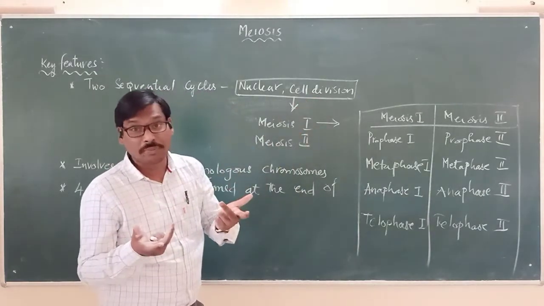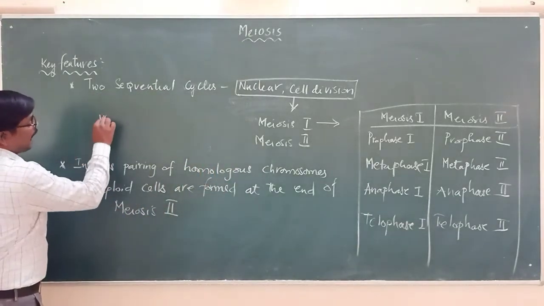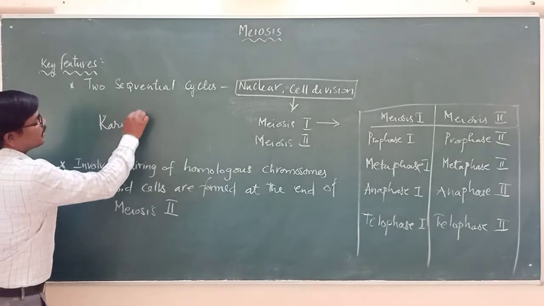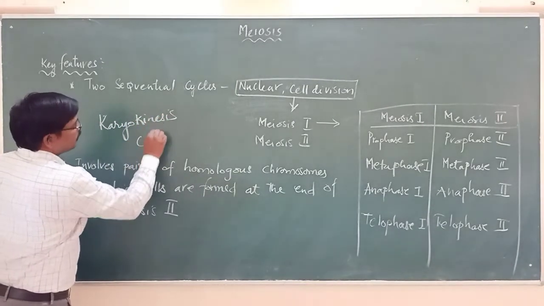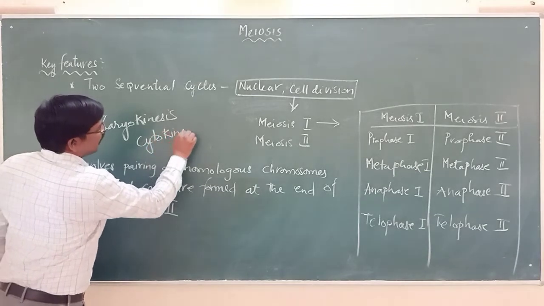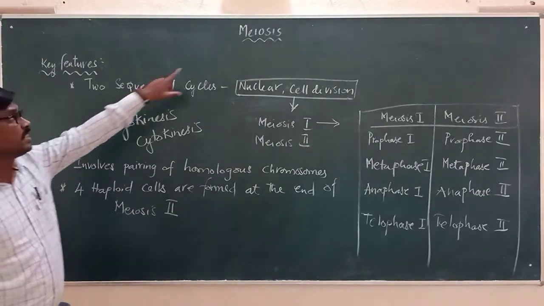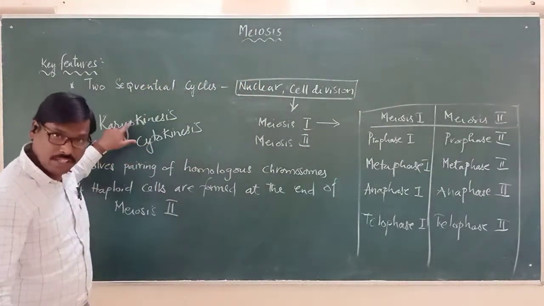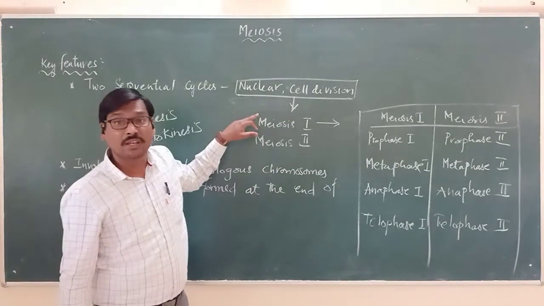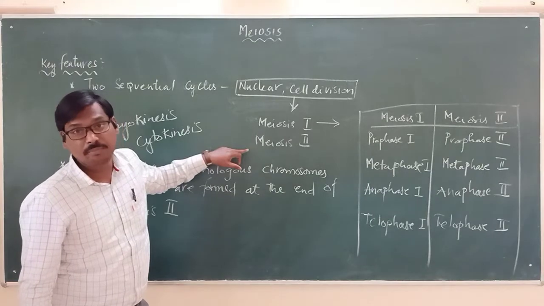Even the cell will be dividing. That's what we said in the previous class as what? Karyokinesis. And the other one we said as what? Cytokinesis. So these two events take place in meiosis, which consists of what? Meiosis 1 and meiosis 2.